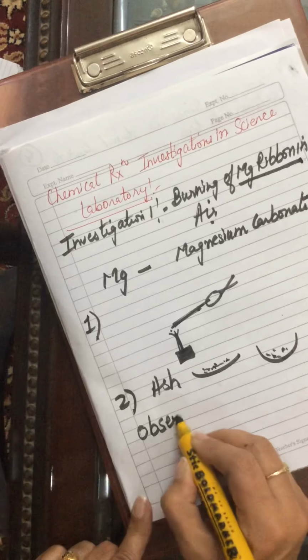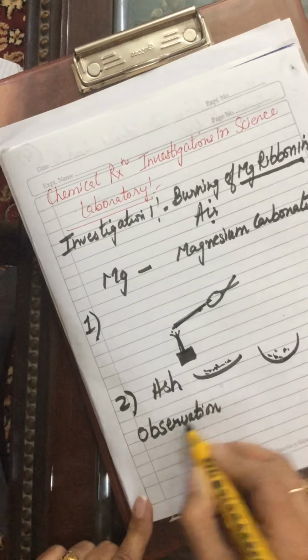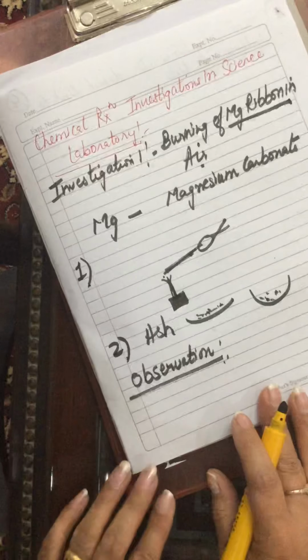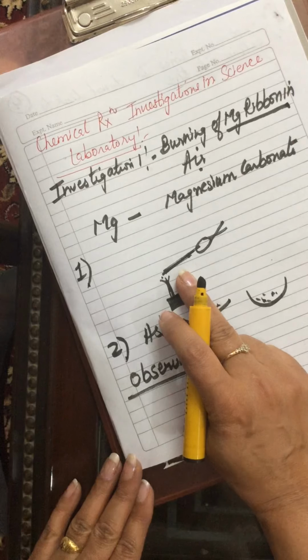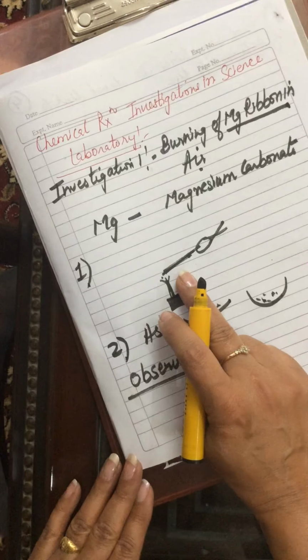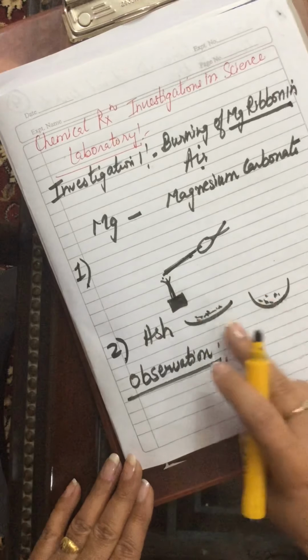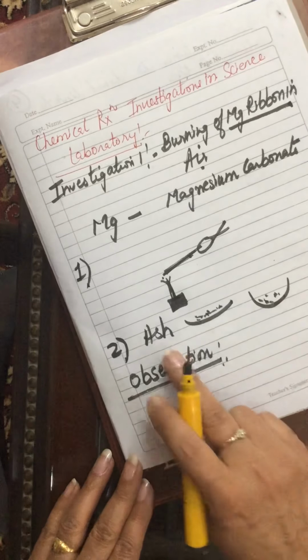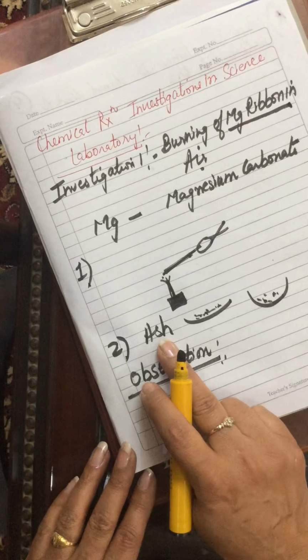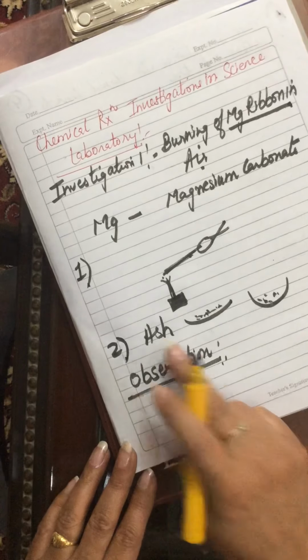What we will observe? Observation. When magnesium ribbon is burnt in air, it burns with a white dazzling light and a white colored magnesium oxide is formed as ash. So this ash that is formed after burning of magnesium ribbon is actually a new substance, magnesium oxide.